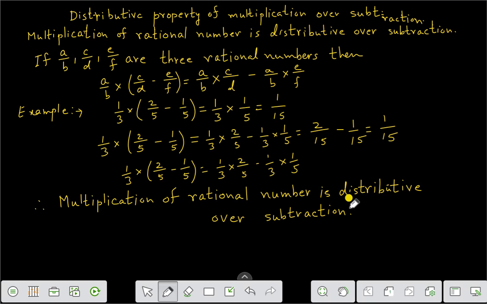Right? Therefore, we can say that multiplication of rational number is distributive over subtraction.